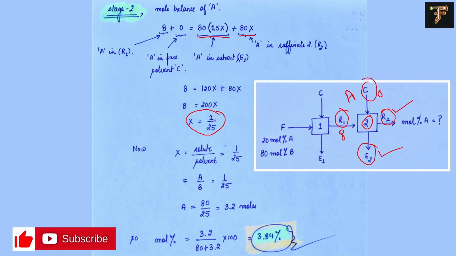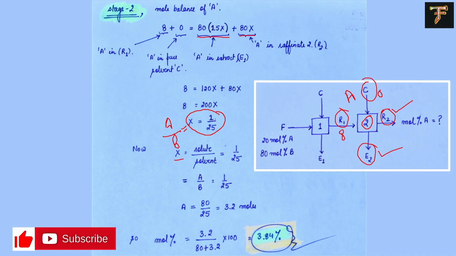x is the ratio of A to B. This is A by B, equal to x, which is 1 by 25. But they are asking not the mole ratio, they are asking the mole fraction, so we will calculate it separately. So x will be 1 by 25, so A by B will be 1 by 25.